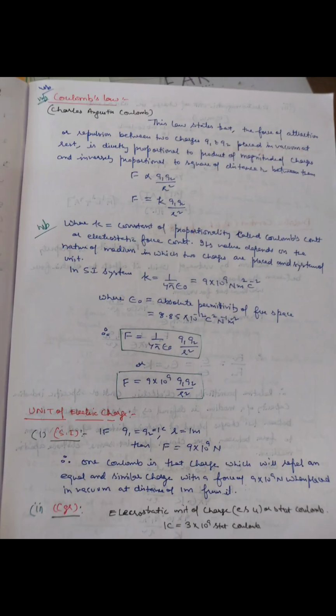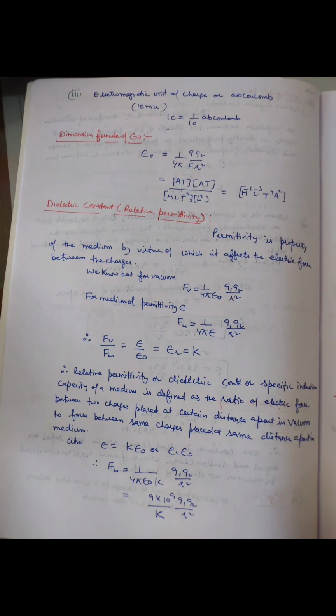Coulomb's law states that the force of attraction or repulsion between two charges Q1 and Q2 placed in vacuum at rest is directly proportional to the product of the magnitudes of the charges and inversely proportional to the square of the distance r between them. F is equal to 1 upon 4 pi epsilon naught, Q1 Q2 upon r squared, where epsilon naught is the absolute permittivity of free space. 1 upon 4 pi epsilon naught is equal to 9 × 10^9 newton meter squared per coulomb squared. 1 coulomb is that charge which repels an equal charge with a force of 9 × 10^9 newton when placed in vacuum at a distance of 1 meter from it.